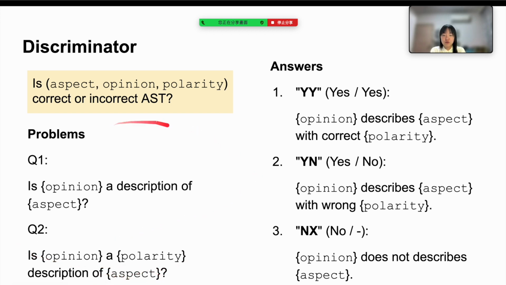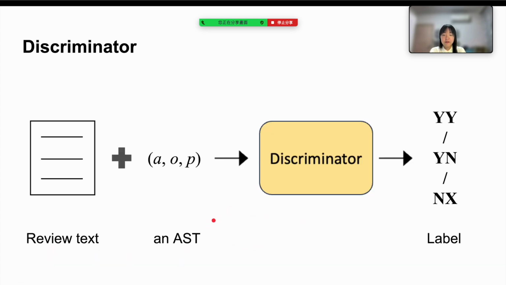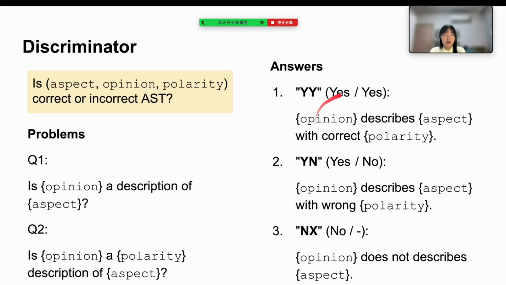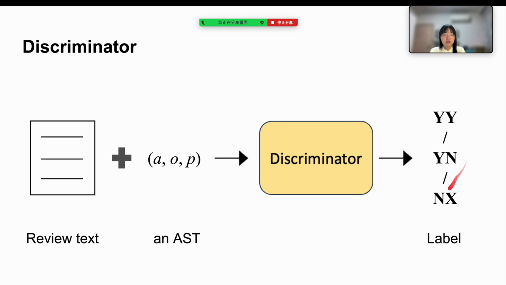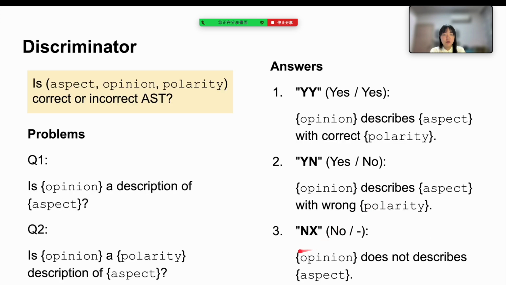Yes/no answers to the 2 questions can create 4 combinations. However, the combination where both answers are no doesn't make sense. Therefore, the discriminator classifies the AST as one of 3 labels. YY means yes, yes. YN means yes and no. NX means no.